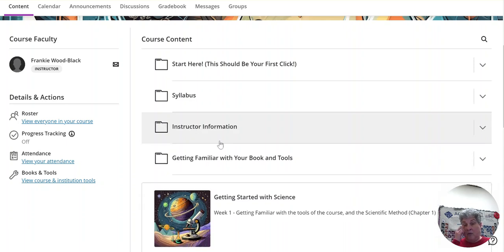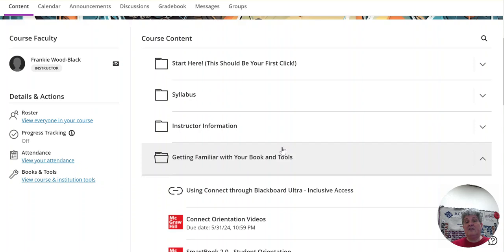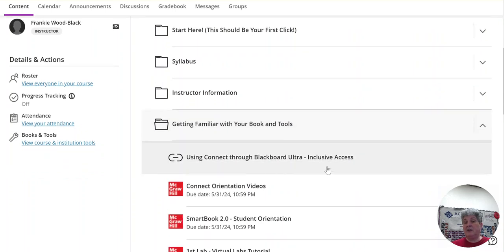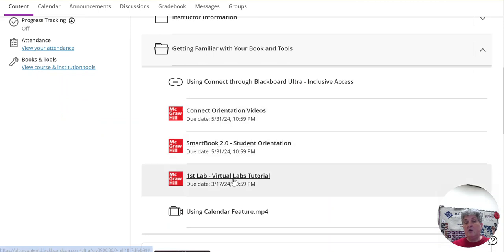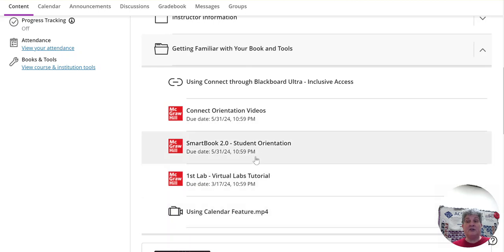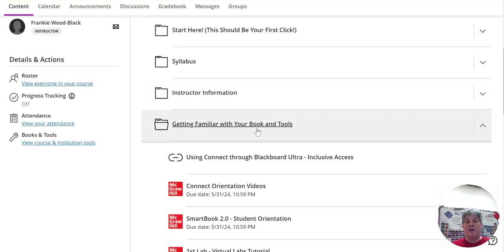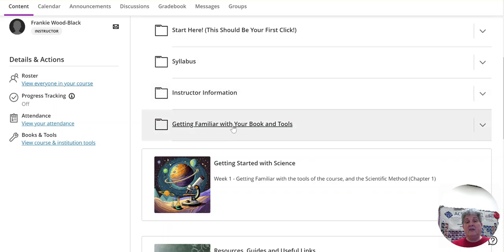And then getting familiar with your books and tools. When you click on that, this will take you to how to get registered for your Inclusive Access book materials, your orientation videos for the McGraw-Hill Connect, and that video I told you about using the calendar feature on Blackboard. Finally, once you've gotten familiar with your book, once you've done this part, it's time to jump into the material. And that's going to be our getting started with science.